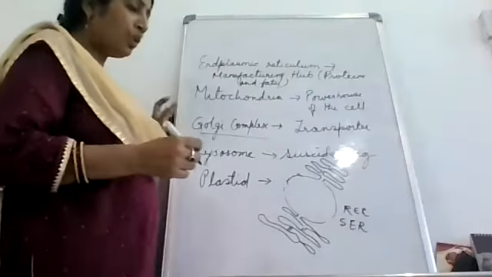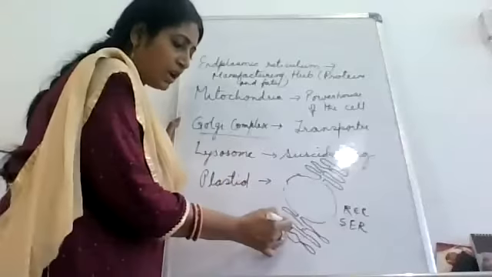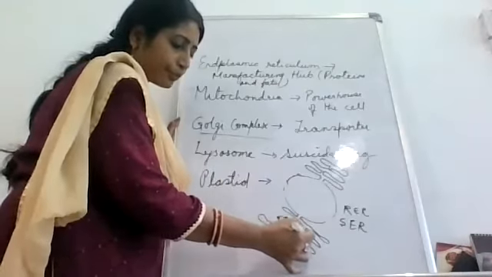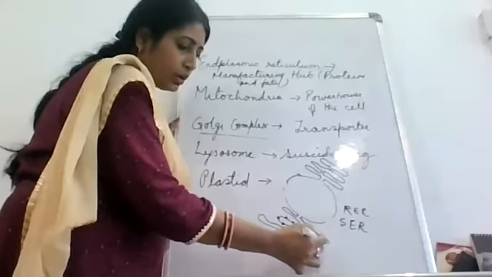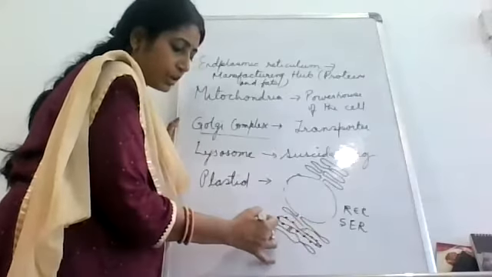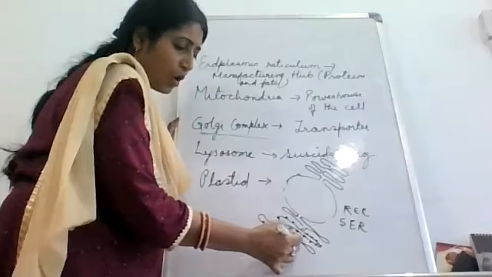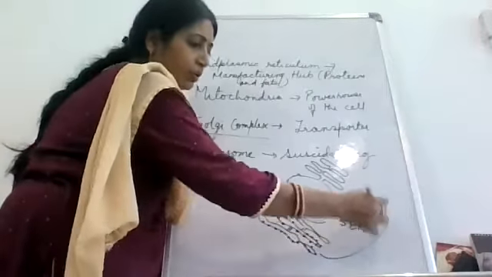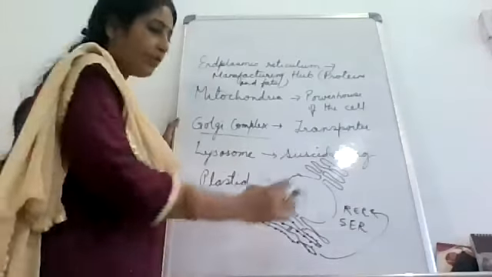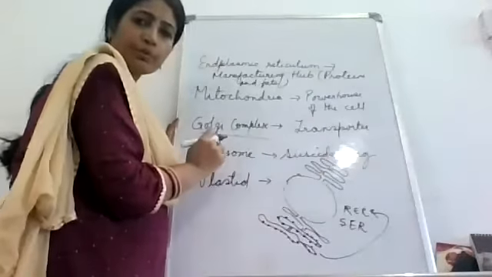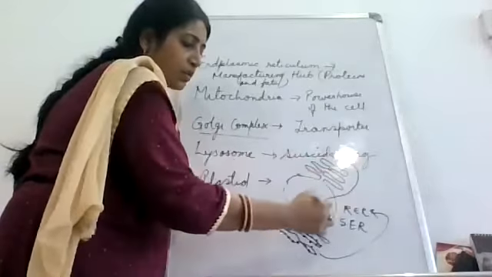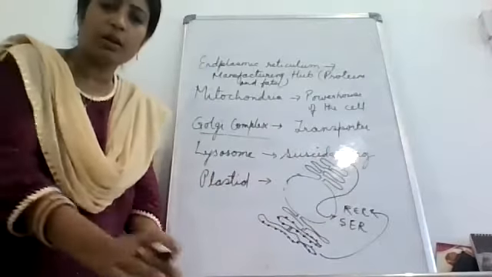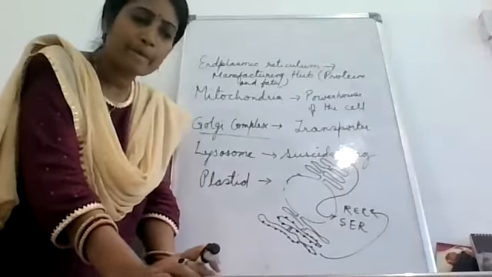So rough किसको बोल रहे हैं और smooth किसको बोल रहे हैं? The one which is having ribosomes on it. Okay. The endoplasmic reticulum with ribosomes attached to the wall is called what? This is called rough endoplasmic reticulum. And the one which is without the ribosome, that is called what? That is called smooth endoplasmic reticulum. Is this point clear to one and all? Yes, ma'am.